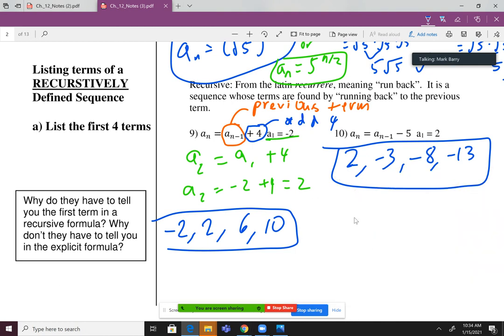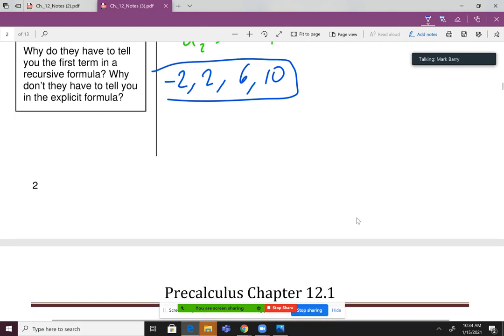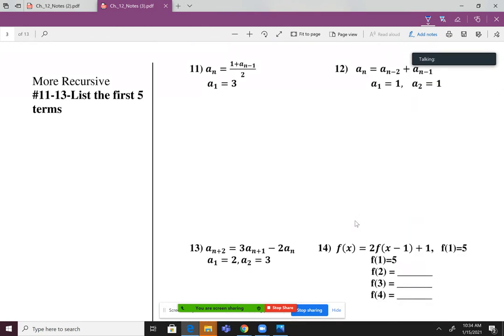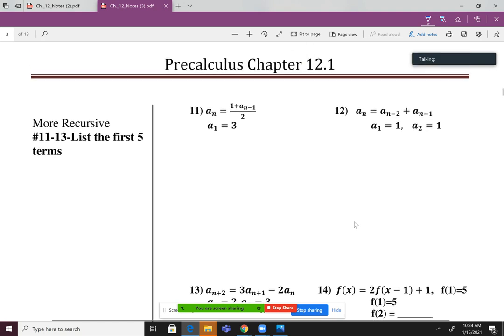All right. Not too bad, right? Let's keep going. All right, so now our sequence gets a little bit more complicated here on number 11. I'm actually going to show my work on this one because it is a little bit more complicated.